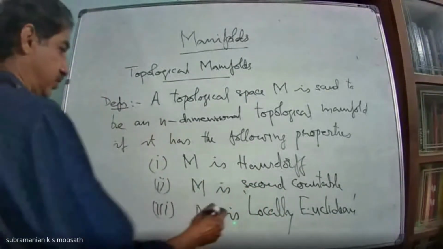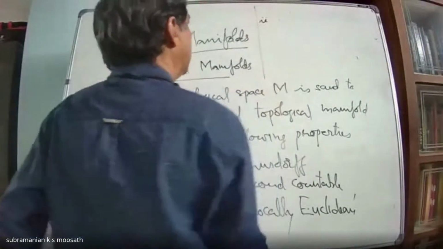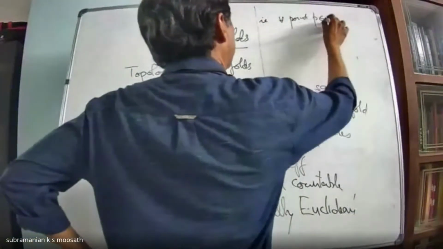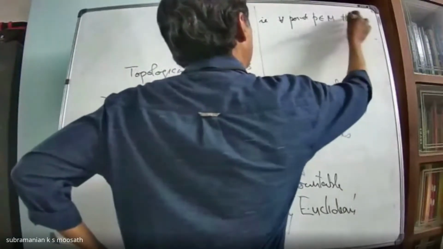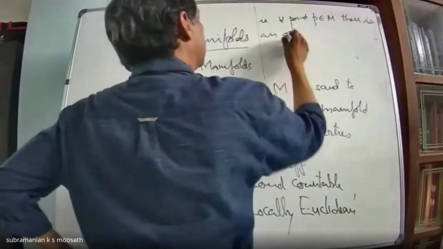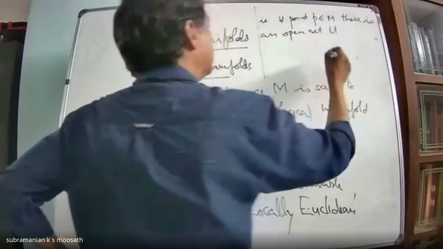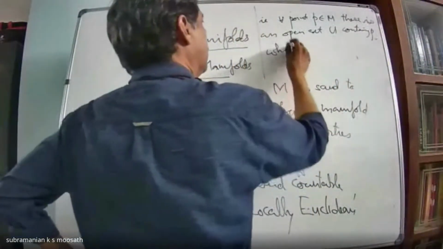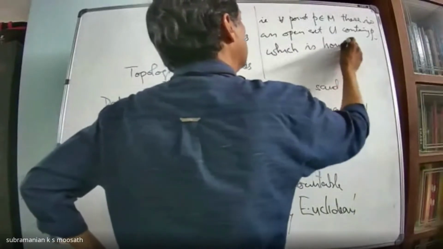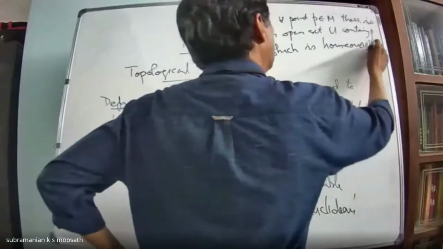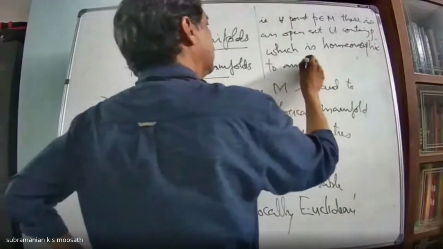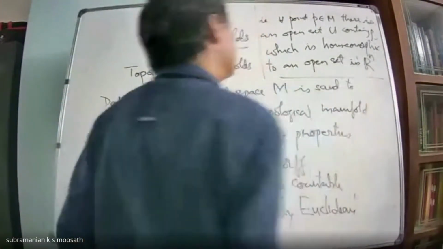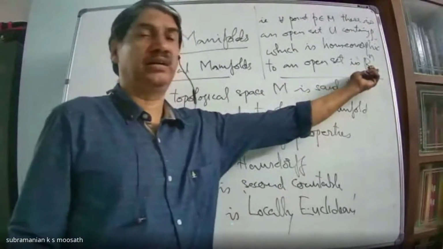Locally Euclidean means that for every point P in M, there exists an open set U containing P, which is homeomorphic to an open set in Rn. Now we understood why we first try to understand Rn.